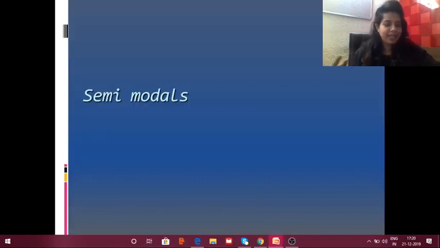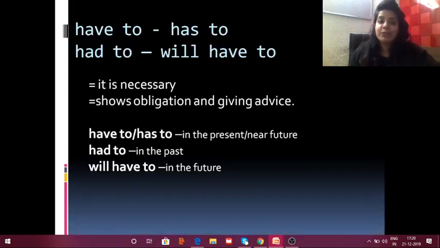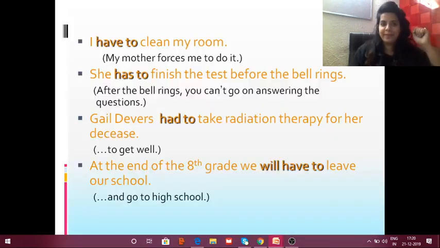And now let's quickly understand what are semi-modals. Have to, has to, had to, will have to. Now semi-modals are not completely modals, but they do play a role of modals. Now this means something which is necessary. It also shows obligation and giving advice. For example, has to and have to is used in the present or near future, had to in the past, and will have to in the future.